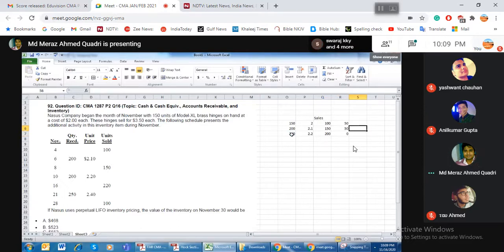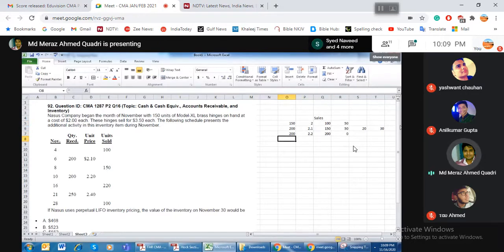Then you will go to the second tier, the second purchase that happened on the 6th, and you will use 20 units from it. So what is the leftover quantity for you? 30 units are left from the second purchase, and you still have 50 units from the opening inventory.